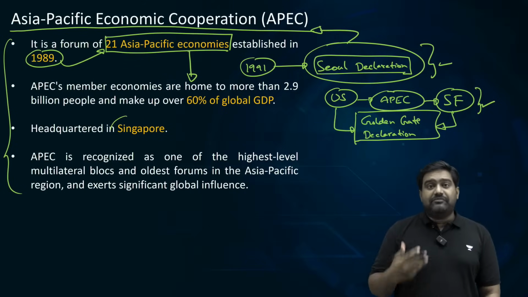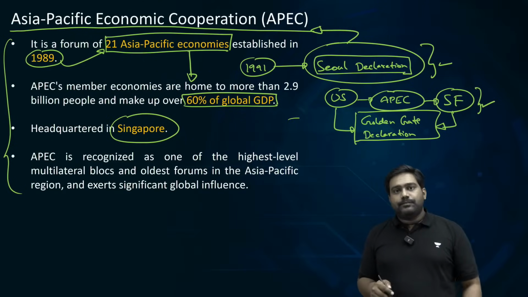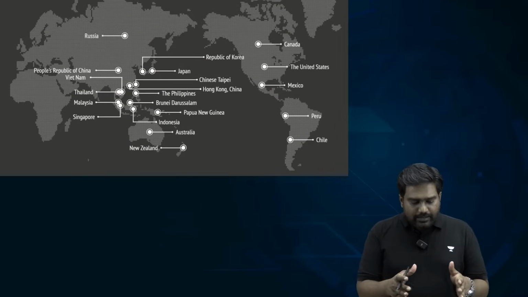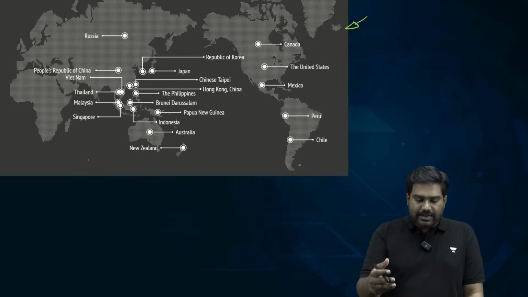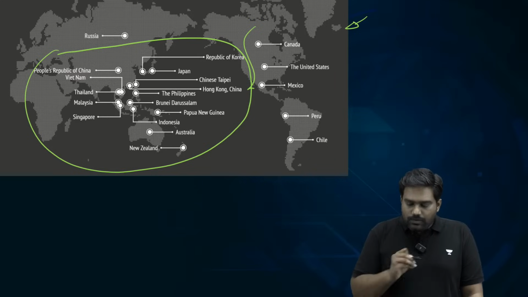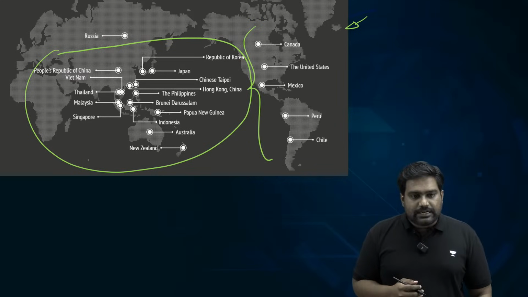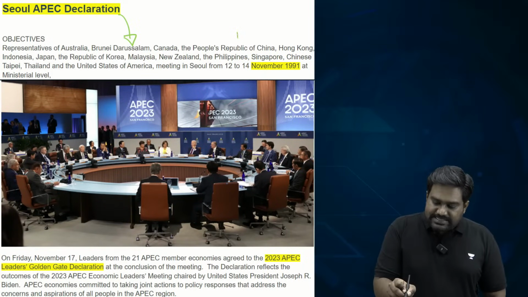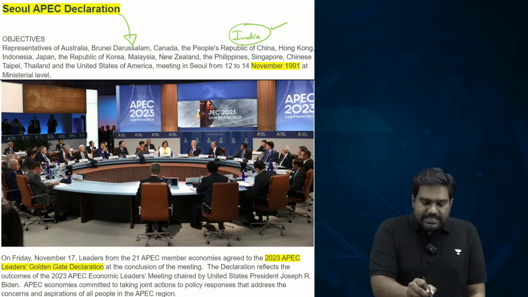It includes a number of developed economies and manufacturing powerhouses. So it's one of the highest platforms available for economic cooperation in the Asia-Pacific region. So please look at the map that I've shared over here. You can see all the member countries from Russia to Canada to several Southeast and East Asian countries, and also a few North American and South American countries, which are the littorals of the Pacific. Is that clear? So please note down that India has been seeking membership, but we have not been admitted. However, India is an observer.